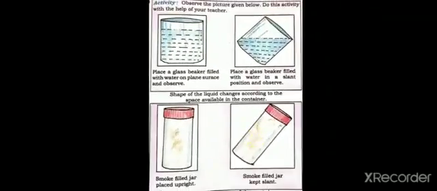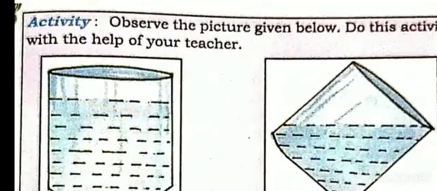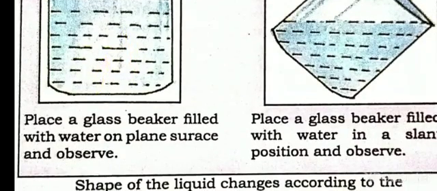Observe the picture given below. Do this activity with the help of your parents. Place a glass beaker filled with water on a plain surface and observe.